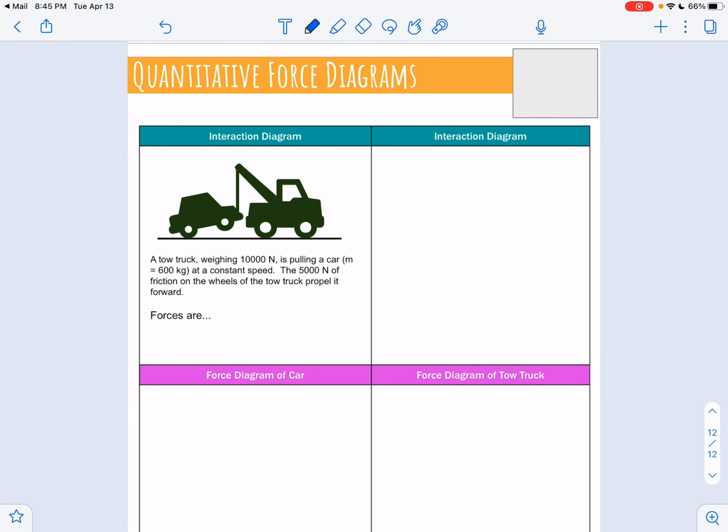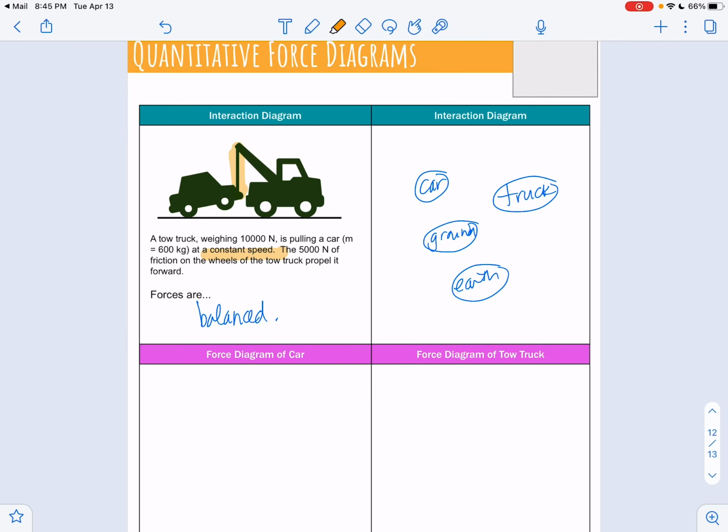Okay. A tow truck weighing 10,000 newtons is pulling a car of mass 600 kilograms at constant speed. The 5,000 newtons of friction on the wheels of the tow truck propel it forward. All right. So again, I see the keyword constant speed, so I know that the forces are going to be balanced. And I'm going to have car, truck, ground, and earth.